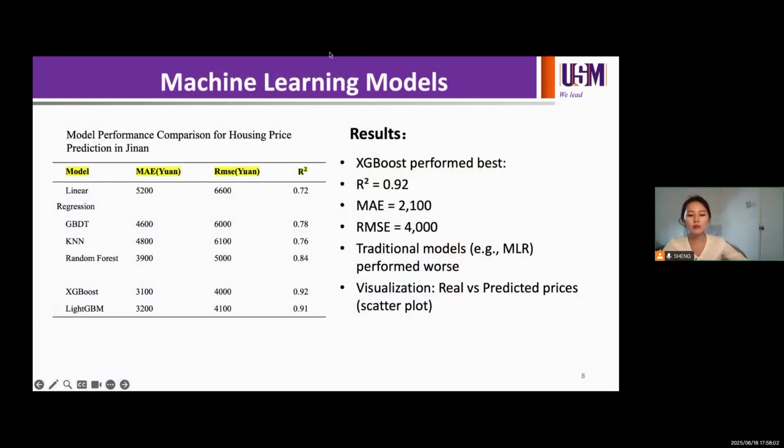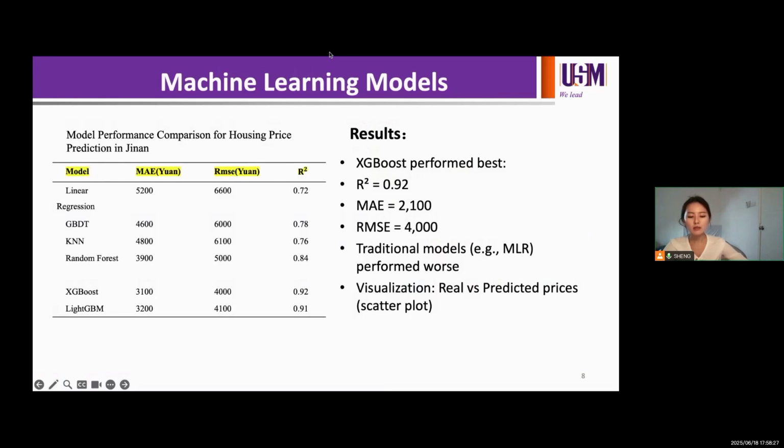The best model was XGBoost with an R-squared of 0.92, an RMSE of around 4,000 and an MAE of about 2,100. This means the model can explain 92% of the changes in housing prices. Other models like linear regression and KNN had much lower accuracy.